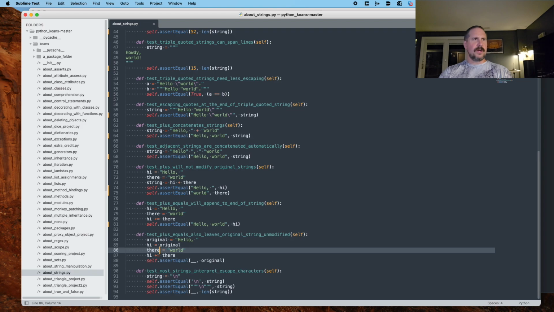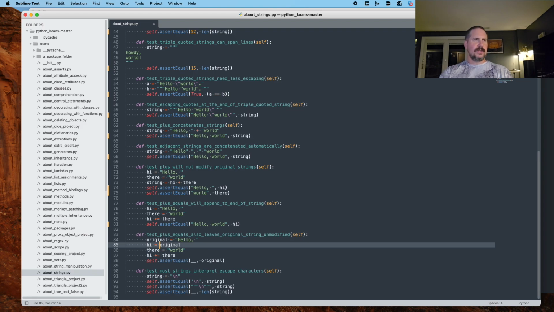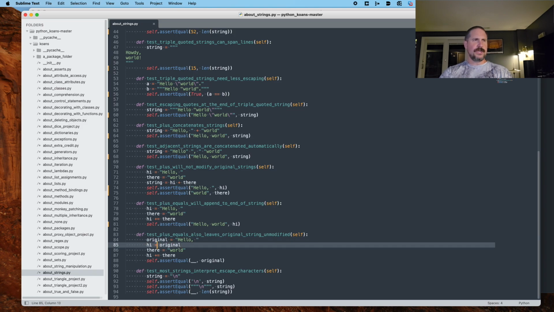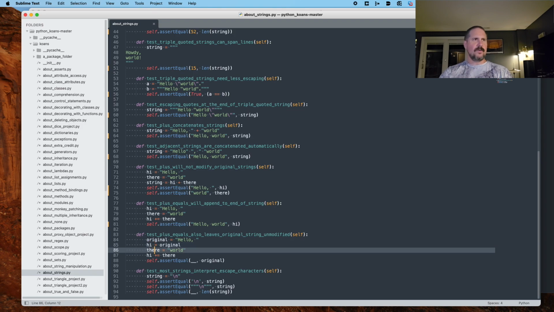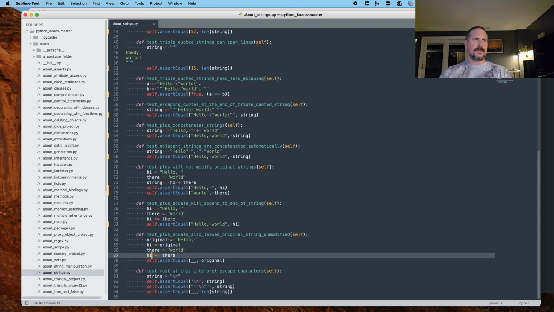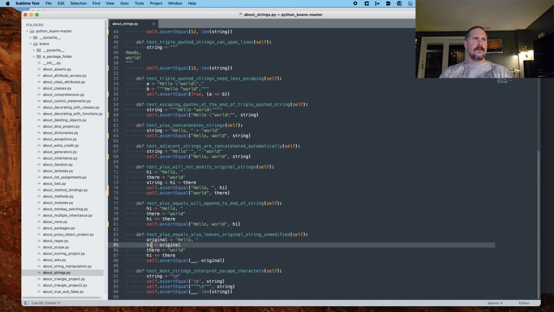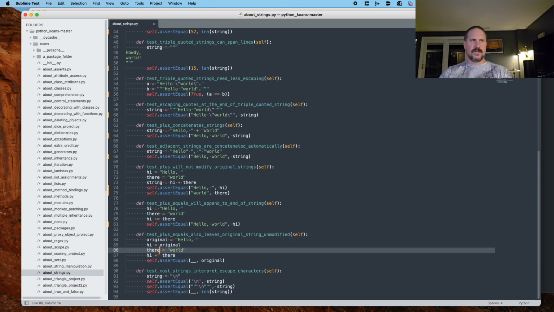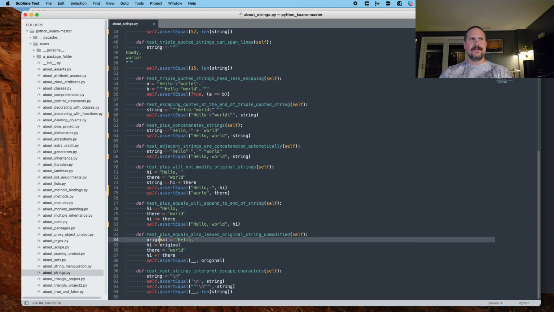Test plus equals also leaves original string unmodified. Okay, so original equals hello. Hi equals original. There equals world. Hi plus equals, so append there to hi. So hi now equals hello world. But this is showing that because you did the appending here, it does not change the value of the original variable.